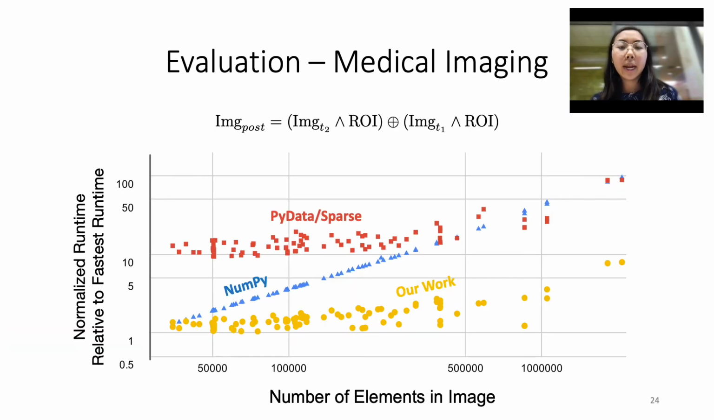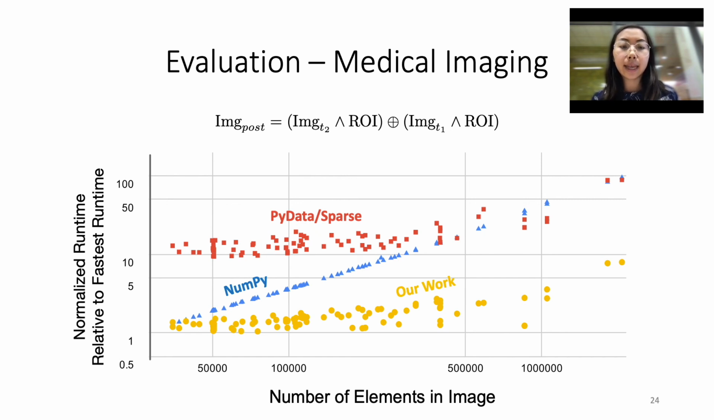Finally, we evaluate our compiler on end-to-end applications. One example is this medical imaging edge detection where the expression is shown in the middle. Our results demonstrate that our compiler outperforms both PyData sparse and NumPy. We're able to use NumPy as a baseline in this end-to-end application because the images are small enough to fit within memory for dense computation.